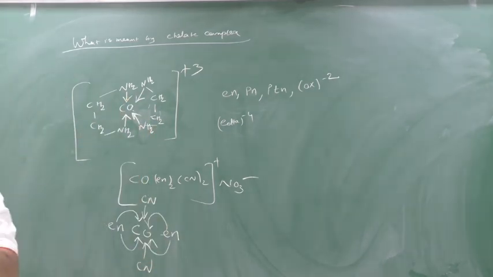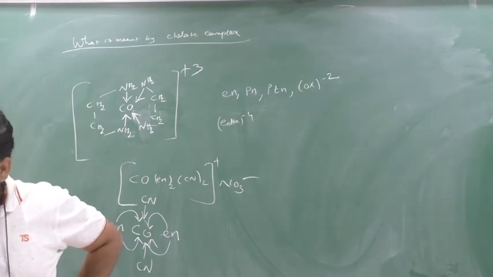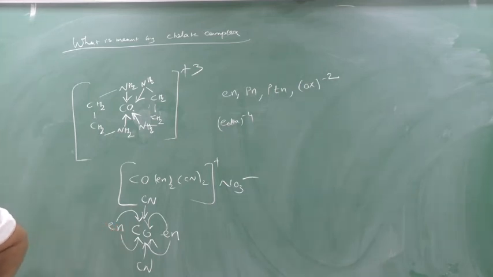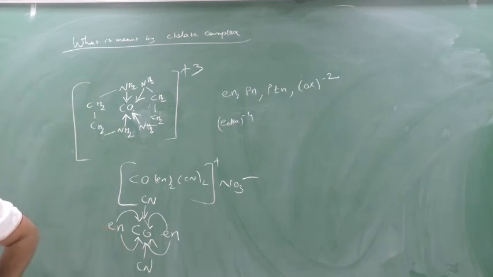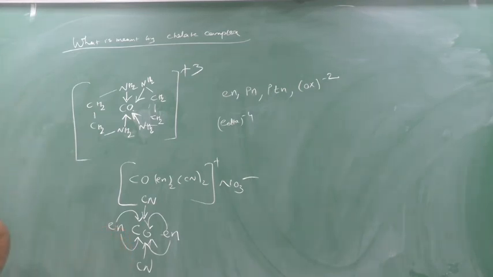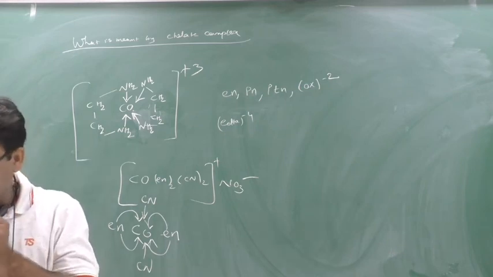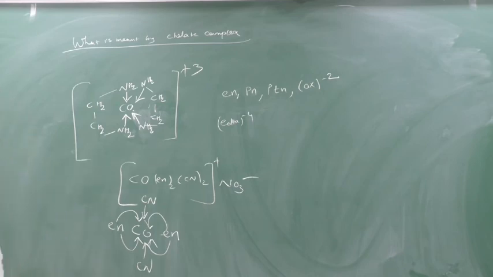The symmetry of the vacant orbital of the central metal atom and the symmetry of the orbitals of the ligand which have an electron pair should be similar. This is very important.